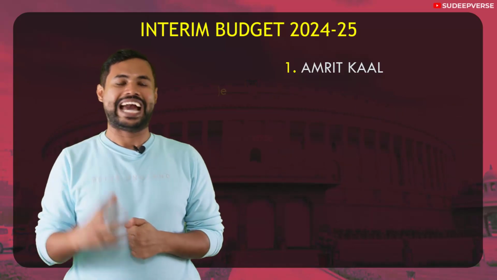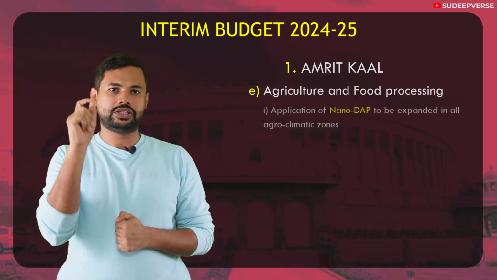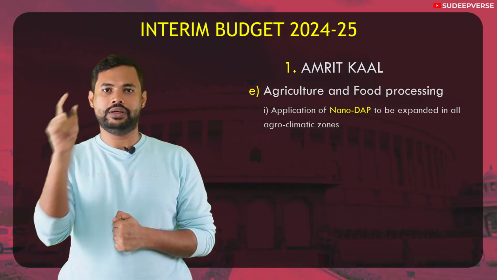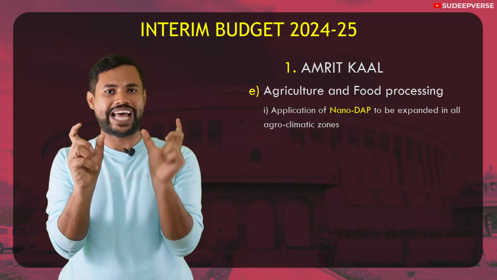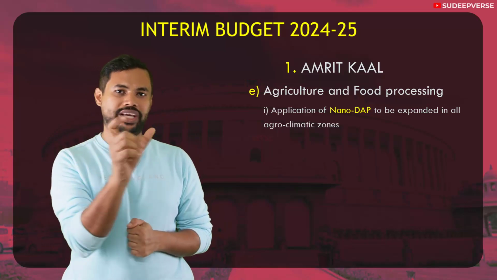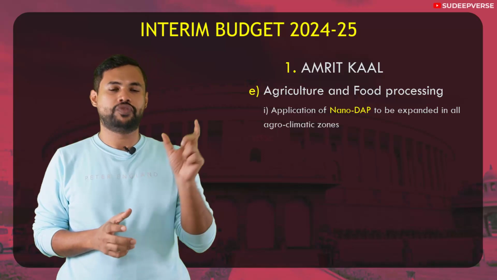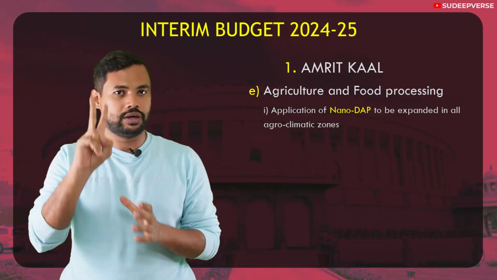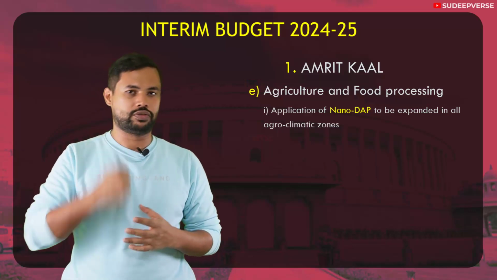And the last pillar under Amrit Kal is agriculture and food processing. In agriculture there is something called nano DAP that is incentivized. It is a type of fertilizer in which they use nanotechnology. So nano DAP means nano diammonium phosphate. This fertilizer has two important nutrients. The first nutrient is nitrogen, the second nutrient is phosphorus.